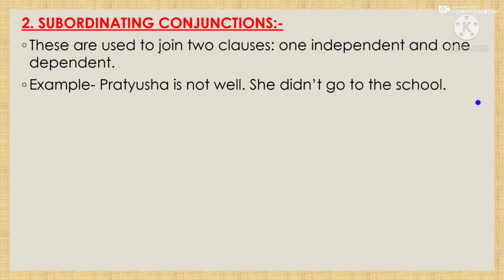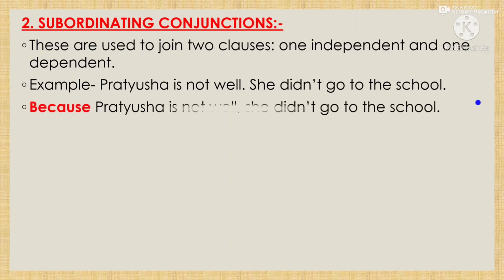Okay. For example, Pratyusha is not well. She did not go to the school. As her health condition is not good, she did not go to school. So the second sentence, did not go to school, depends upon the first sentence, Pratyusha is not well. So we can join the two sentences by using the subordinating conjunction because. So, because Pratyusha is not well, she did not go to the school.